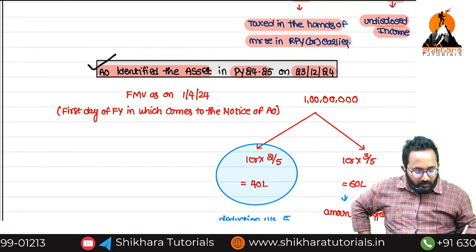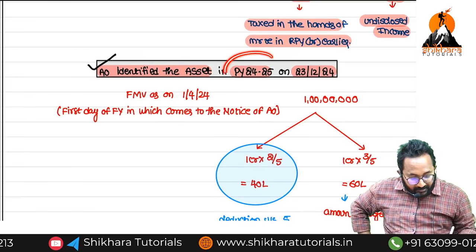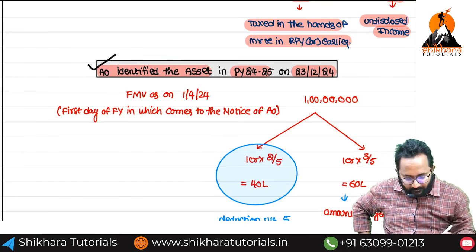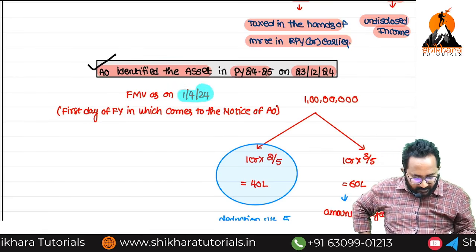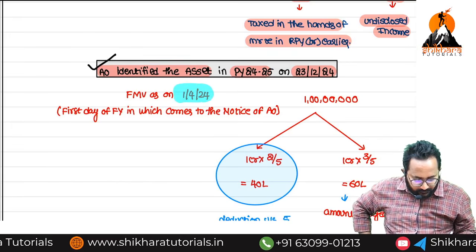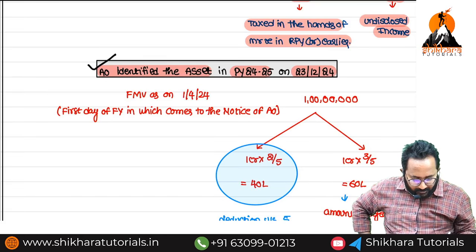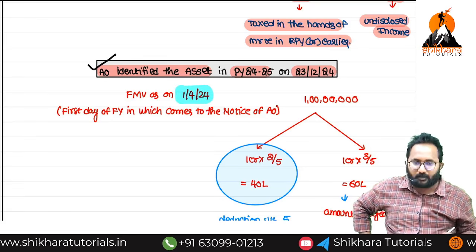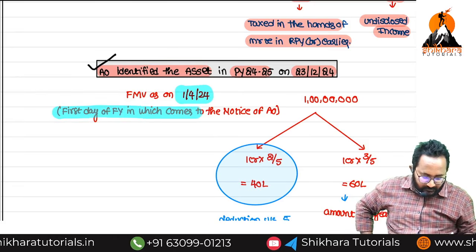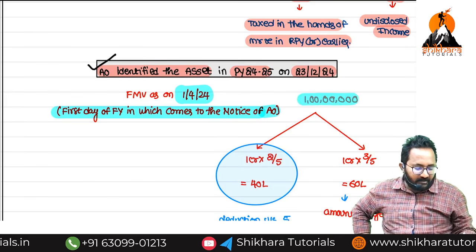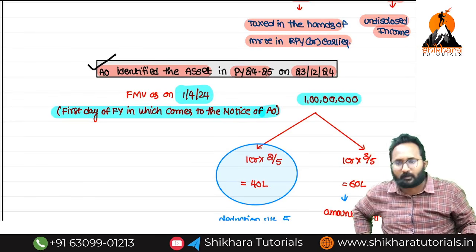Now, the AO identified year, the starting day of the previous year, please take. Am I correct, ma'am? Starting day of the previous year. The AO identified this asset in 24-25. In that year, the first day, please take. On that first day, that asset's fair market value is 1 crore.